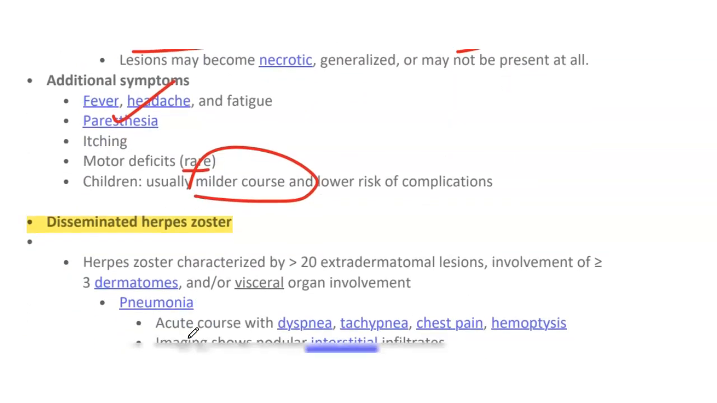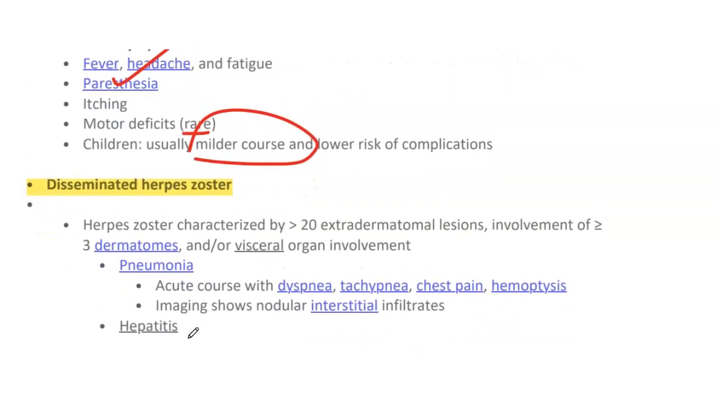Then we have disseminated infections. Herpes zoster is called disseminated when there are greater than 20 extradermatomal lesions, involvement of greater than or equal to 3 dermatomes, and visceral organ involvement. In viscera we can have lung involvement leading to pneumonia, with an acute course with dyspnea, tachypnea, chest pain, hemoptysis, and on imaging there will be nodular interstitial infiltrates.